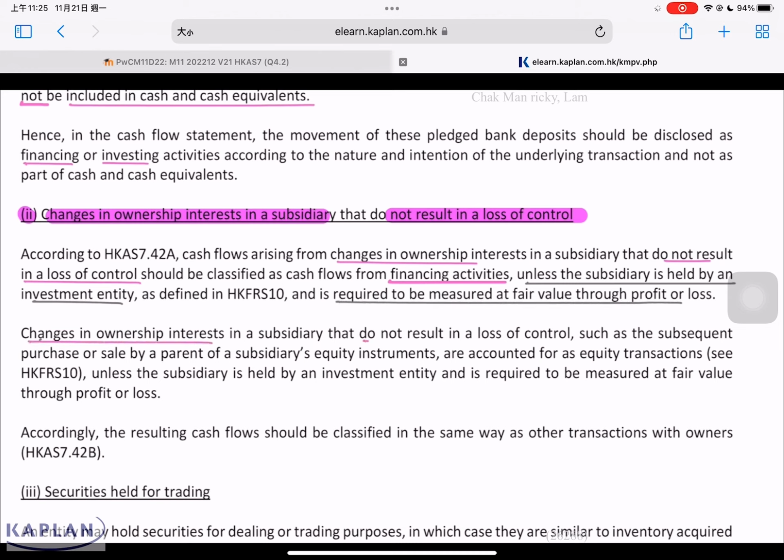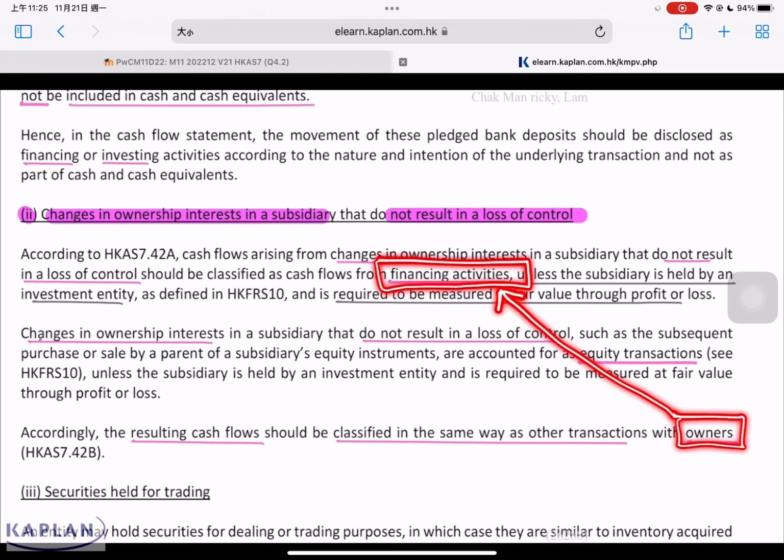Changes in ownership in a subsidiary that do not result in loss of control. For example, from 80% reduced to 70%, a drop of 10%, this does not affect control. This represents an equity transaction. If it's an equity transaction, the resulting cash flow should be classified in the same way as other equity transactions. It only affects ownership. Generally, it will be part of financing activity.